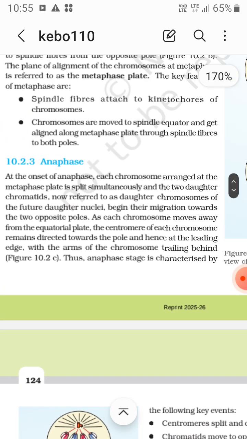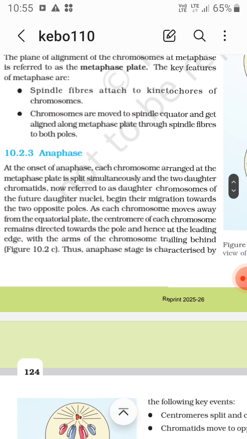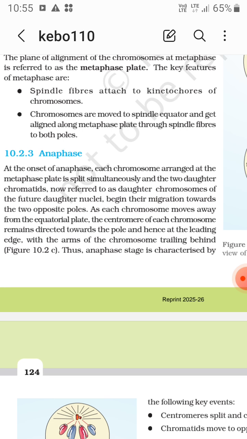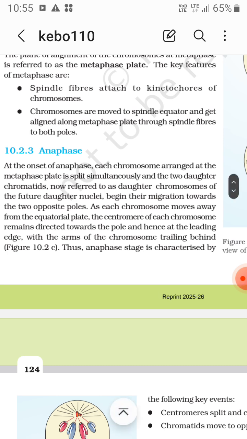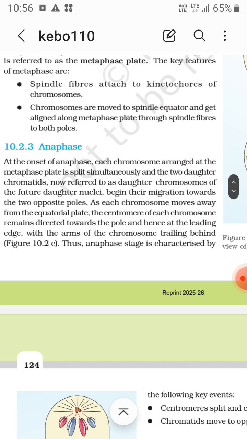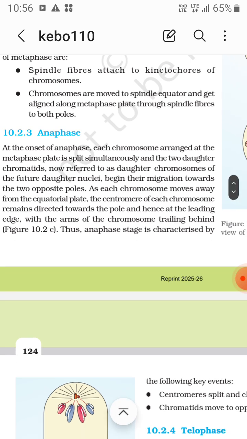Then after there is anaphase. At the onset of anaphase, each chromosome arranged at the metaphase plate is split simultaneously, and the two daughter chromatids, now referred to as the daughter chromosomes of the future daughter nuclei, begin their migration towards the two opposite poles. As each chromosome moves away from the equatorial plate, the centromere of each chromosome remains directed towards the pole, and hence at the leading edge, with the arms of the chromosome trailing behind. The centromere does not split.